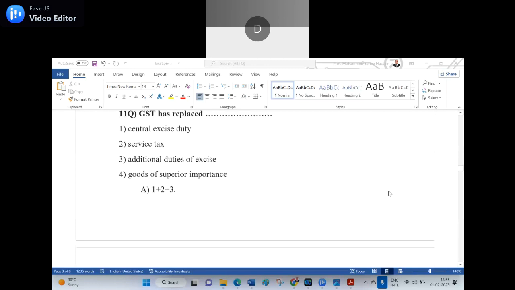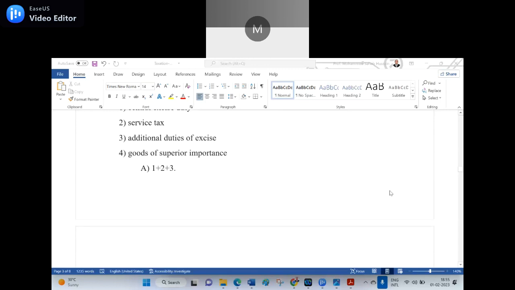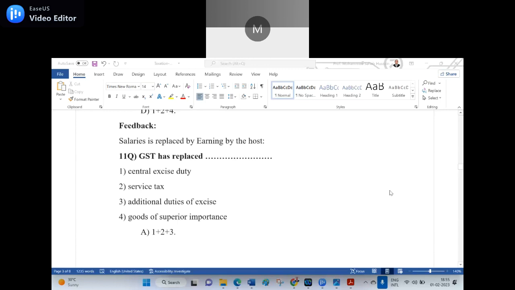GST has replaced dash. You did not read dash. Sir, 1 plus 2 plus 4, option A is the right answer. Sir, 1 plus 2 plus 3. The answer is 1 plus 2 plus 3, that is the right answer. The reason is